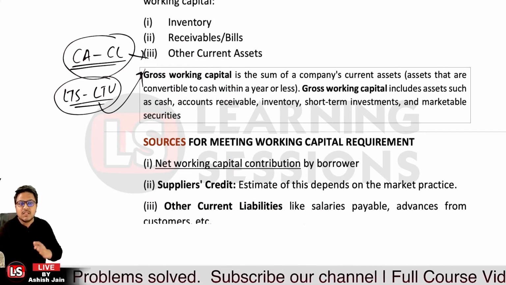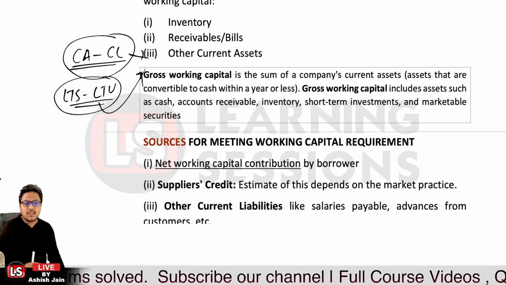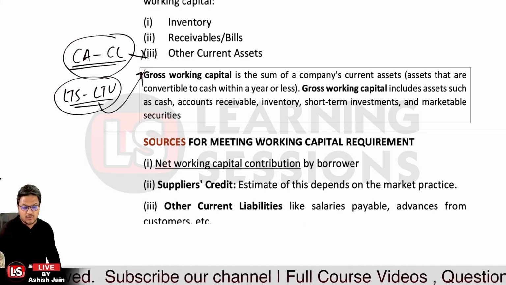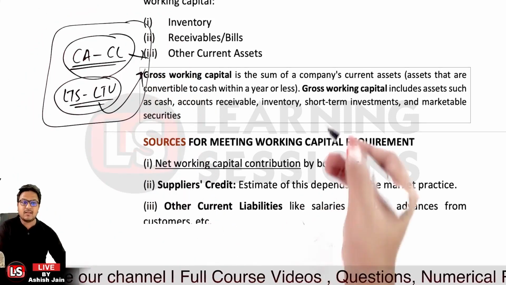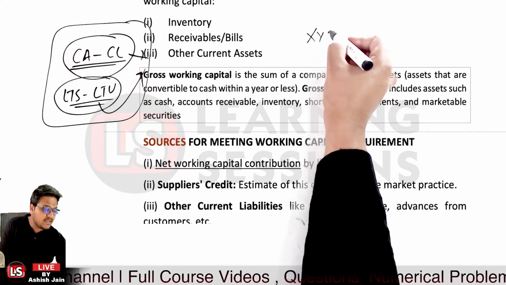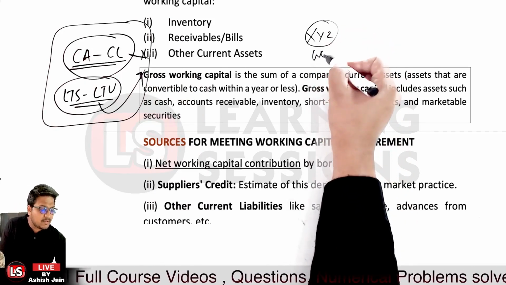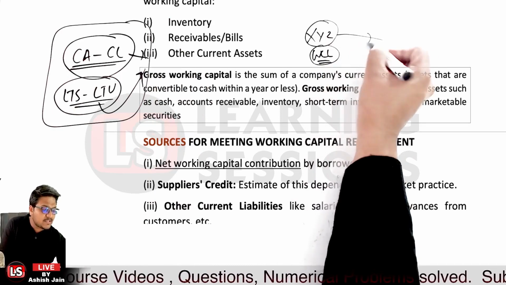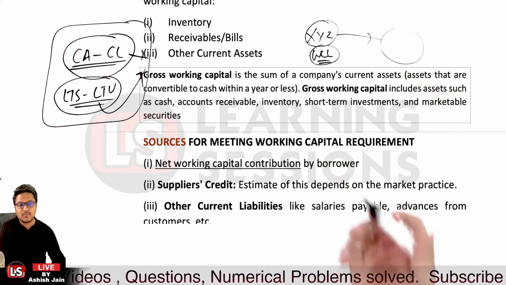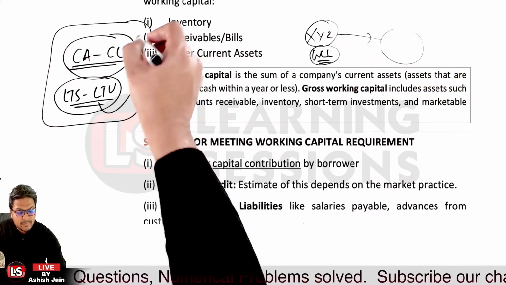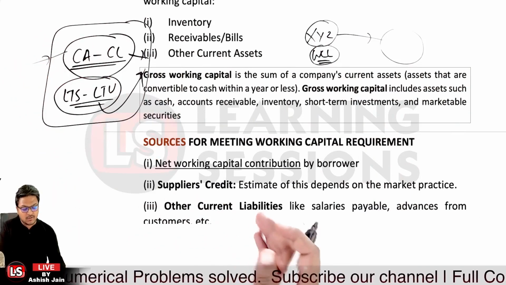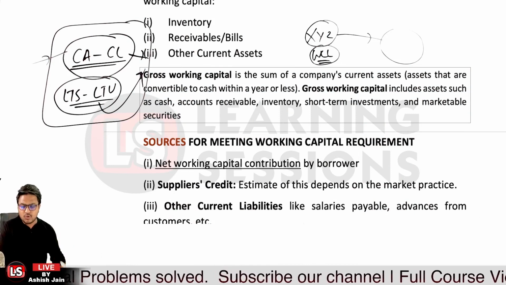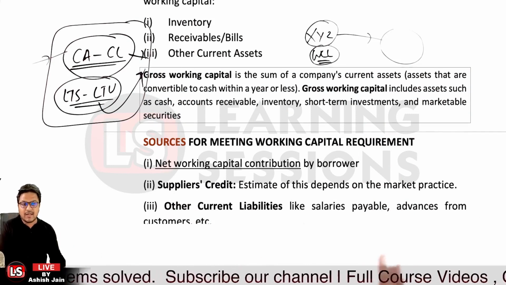Now let me tell you about the other sources which we have. These are the sources which will be available from the borrower side. We are considering XYZ as a corporate which wants to take a working capital limit from the bank. Now the bank is considering XYZ as the borrower. So the borrower can bring up capital from where? They can have the excess of current assets over current liabilities, or they can have the long-term sources exceeding the long-term uses. So that is one source.